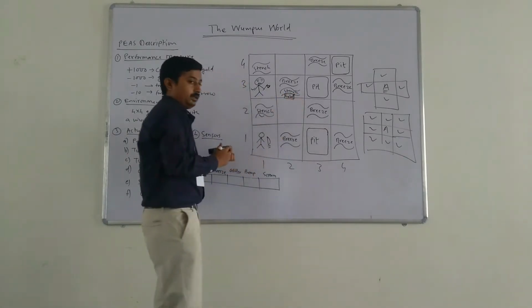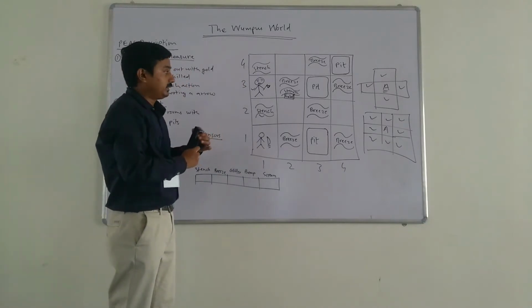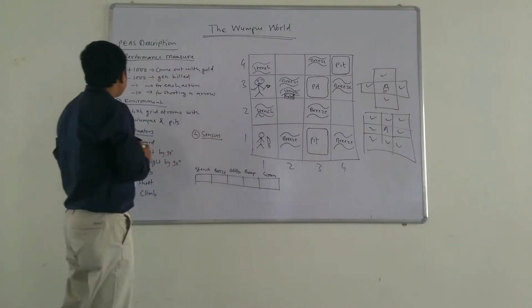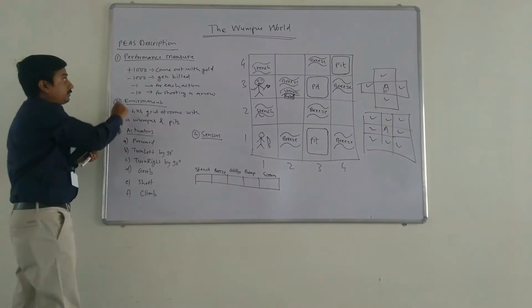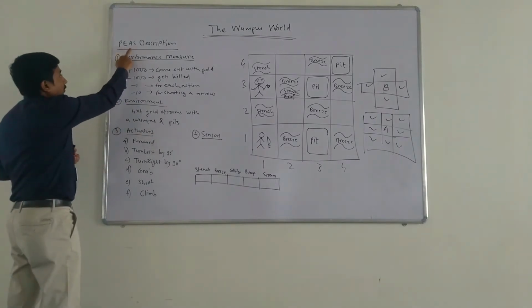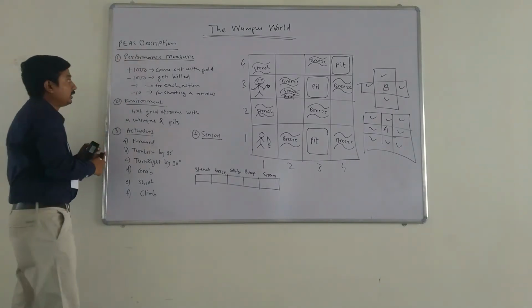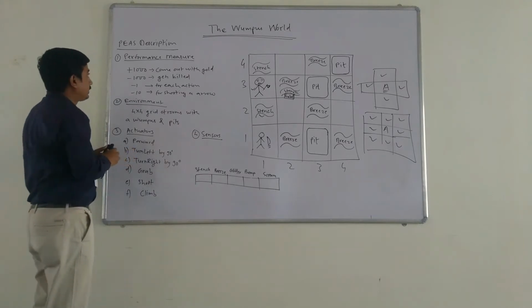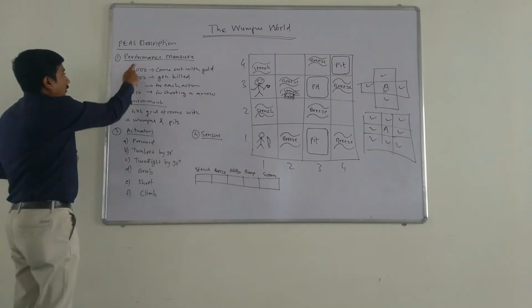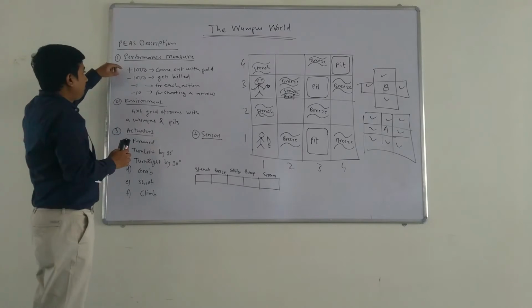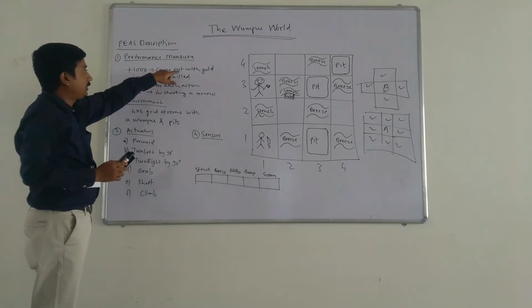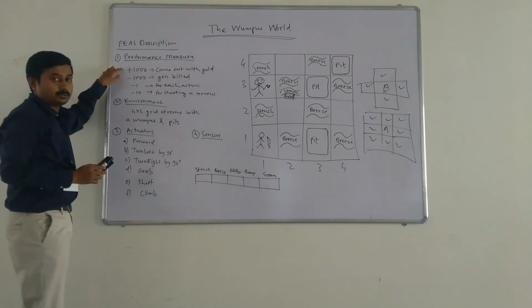Let us now find out the PEAS descriptor for this problem. So we know that PEAS stands for performance measure, environment, actuators and sensors. So let us define a PEAS descriptor for this problem. Performance measure: if our agent comes out with the gold, we will have plus 1000 points.